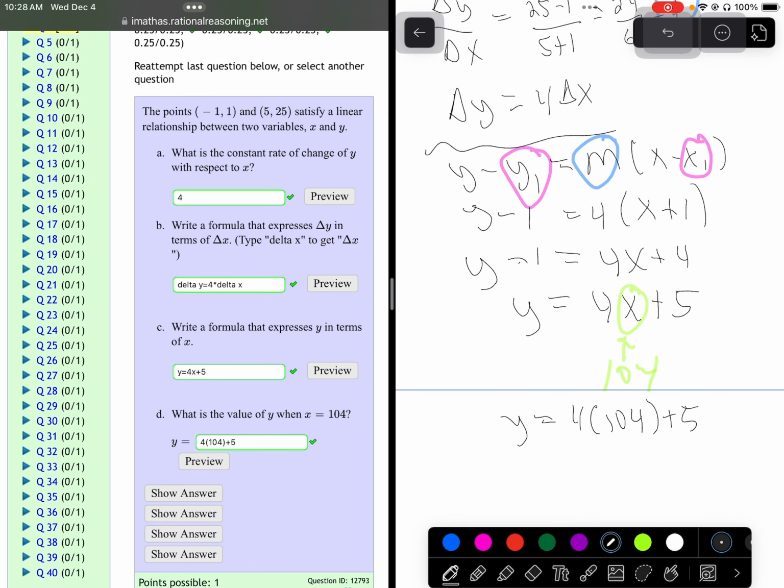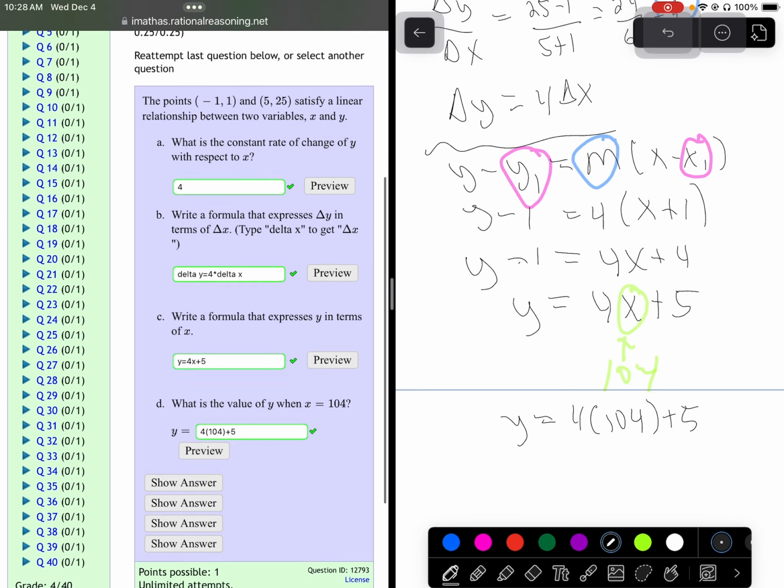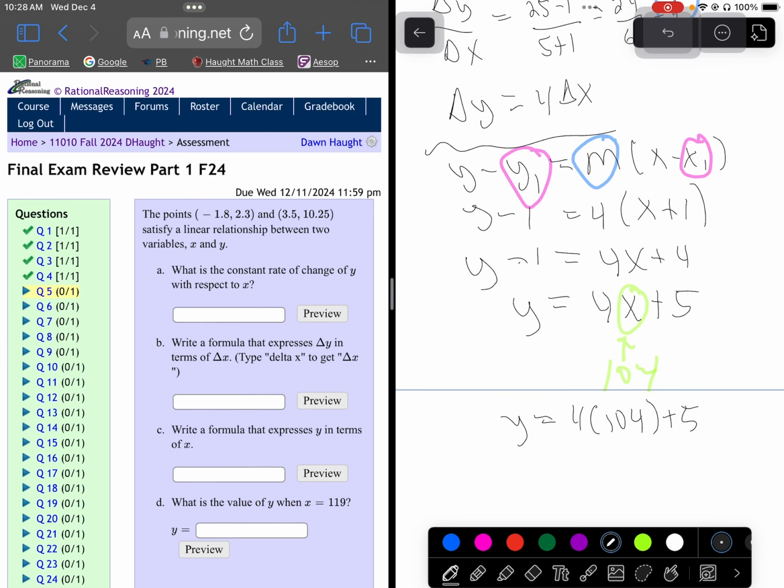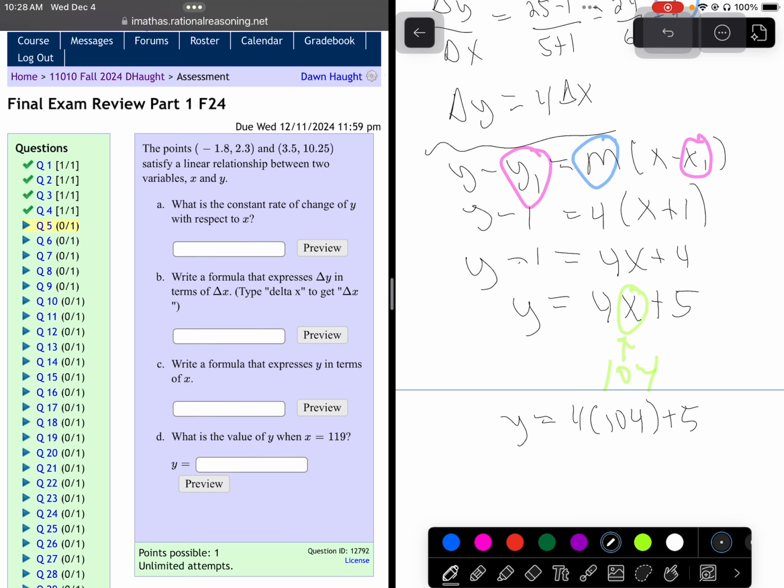There you go. So that's how we use the slope equation for our delta y over delta x. That's how we use our point slope to find the equation of our line. That's our formula. And then once we have a formula, we can plug in whatever they ask us to do. So that is question number 4. We're going to do the same thing for question 5, so I am going to leave that to you. It's exactly the same way that question 4 was.